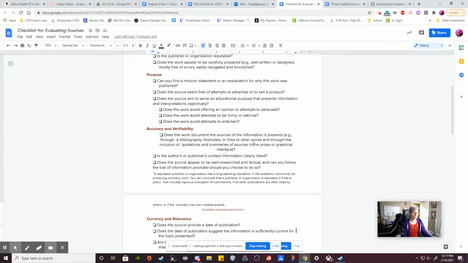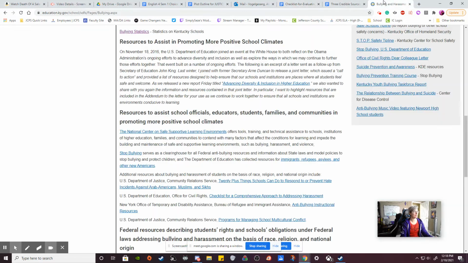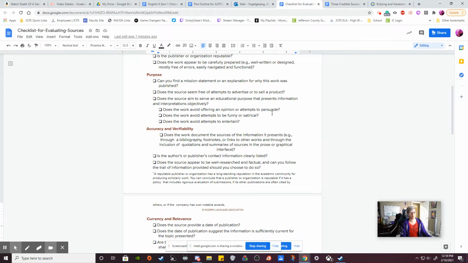Does it have links to other works or footnotes or a bibliography at the bottom? Well, if we click right over, we see all these blue links, right? There's so many blue links here. Absolutely they do, which shows that this is a credible source right here. So yes, it does include the links to the works that it's presented.